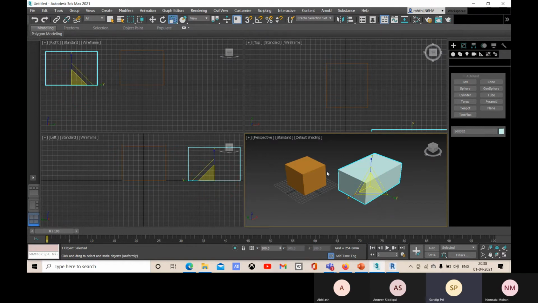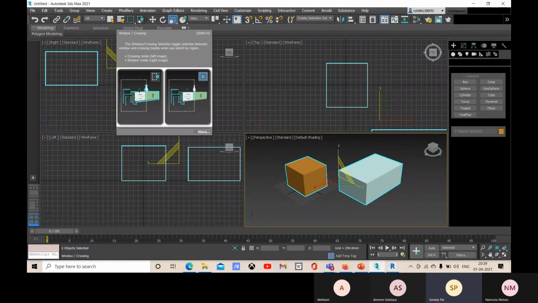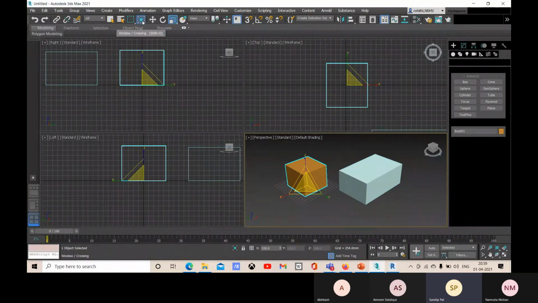All right. And how to select in 3ds Max: you can simply click on any object and select it. But if you want to select multiple objects at a time, you can select like this. Now you see that it's set as crossing, but if you set it as window, only the objects which are covered within this window will be selected. So you can specify how you want to select, window or crossing.